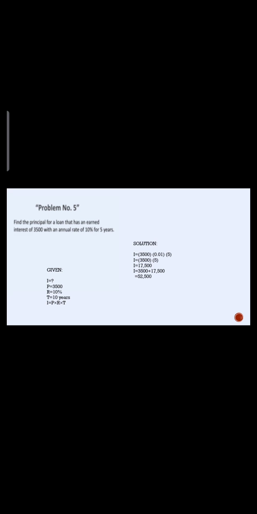Solution: interest is equal to 3,500 times the rate, which is 0.1, times the years, which is 5. So interest is equal to 3,500 times 5. So I is equal to 17,500. Then 3,500 plus 17,500, that could be 21,000 is the final answer.